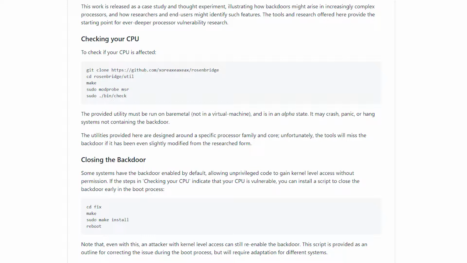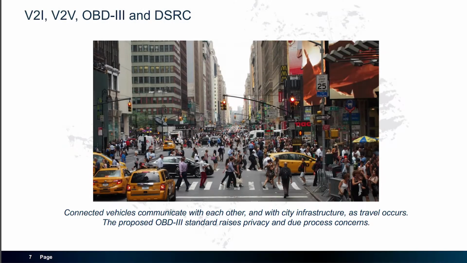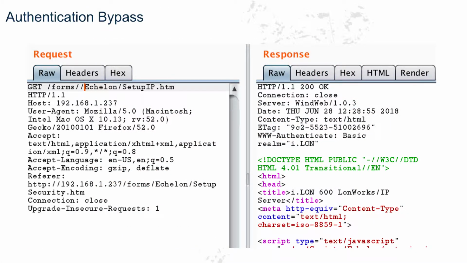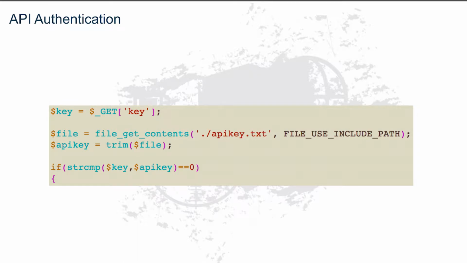It makes you think, especially when you imagine how many of those types of surprises can be found in modern processors. Our cities continue to be more and more computerized. For example, traffic lights. The tests based on research in the city of Austin were presented. First example, Lawn Smart Server. Authorization bypassing by adding an additional slash in the URL. Another example, access to the script that disables the given device, available without authorization. Another one is an error in API key validation.